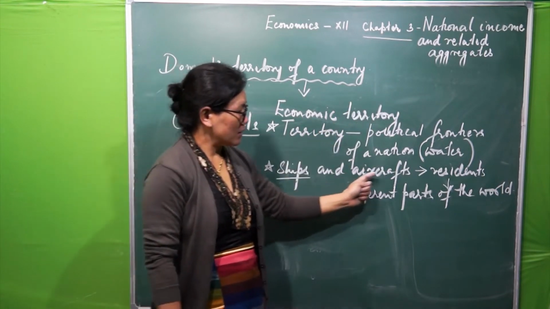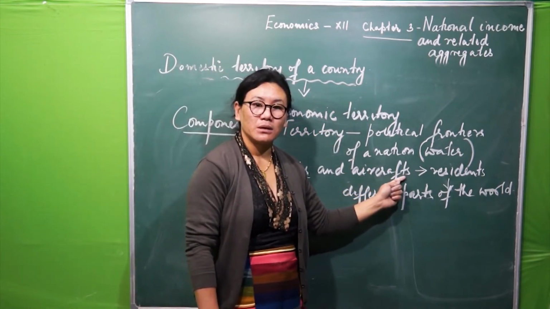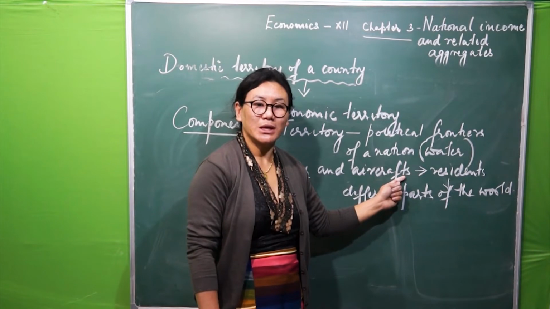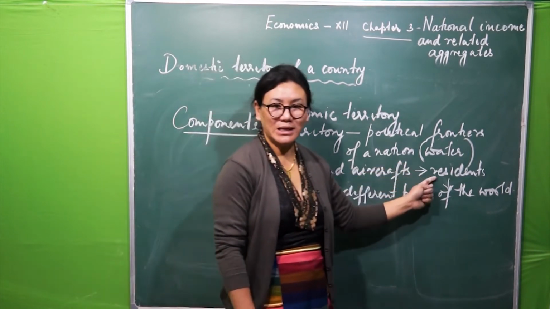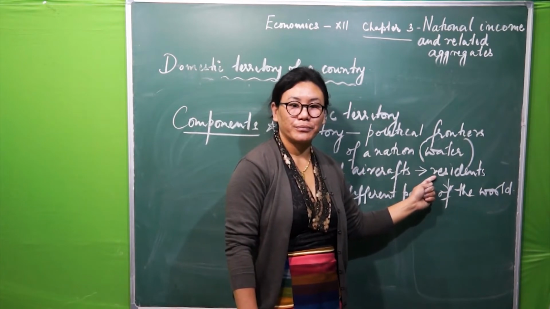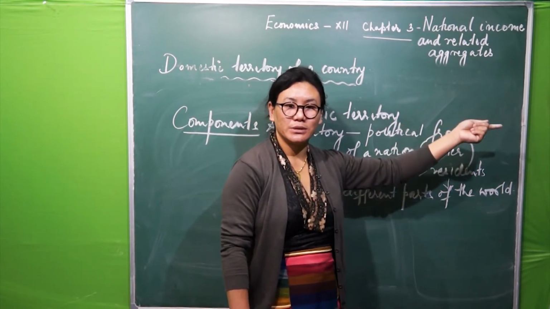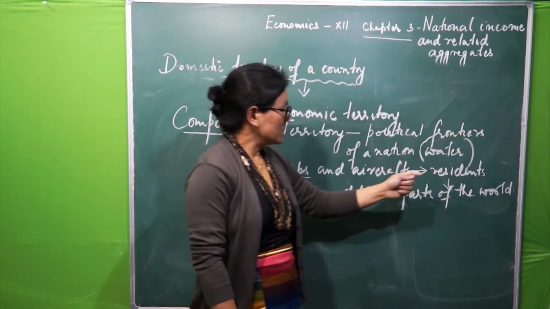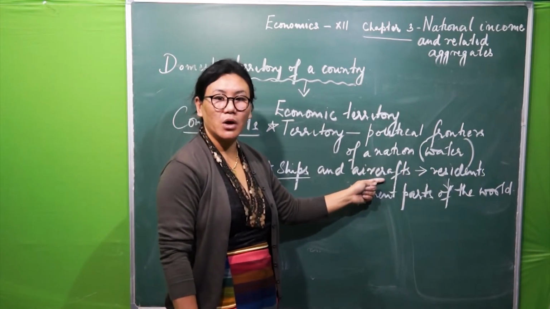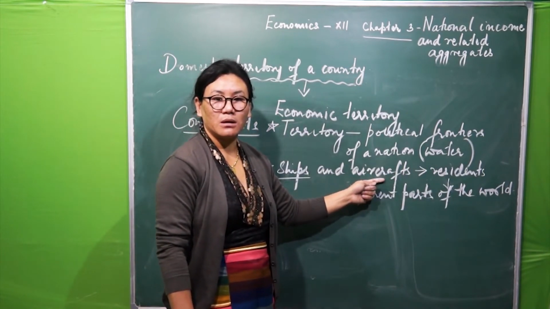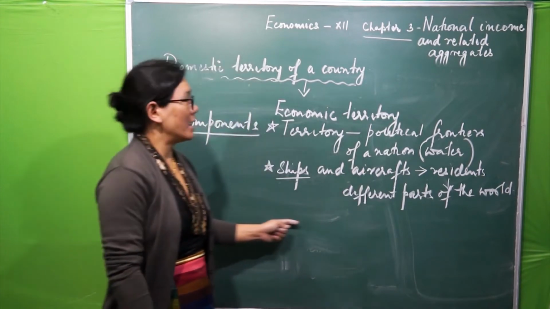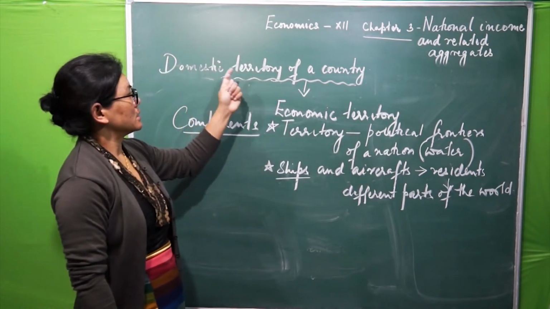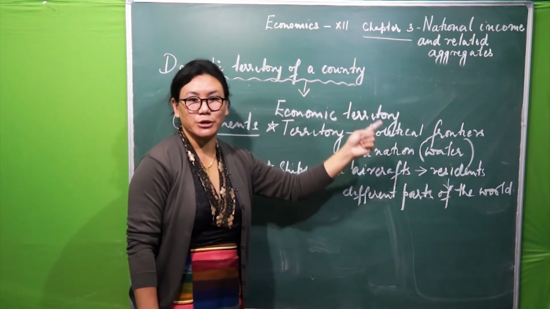Likewise, an aeroplane belonging to India and operated by Indians in different countries will be considered as the domestic territory of a country.